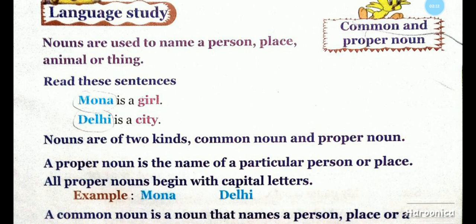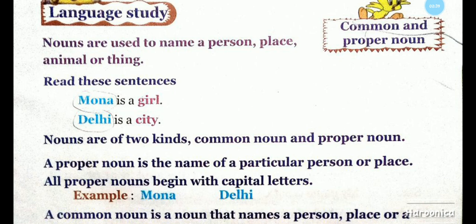Delhi is the name of a place. So, D in Delhi is a big letter. So, a proper noun will always have a big letter. A proper noun will always have a big letter at the beginning. The first letter of the proper noun will always be a big letter.